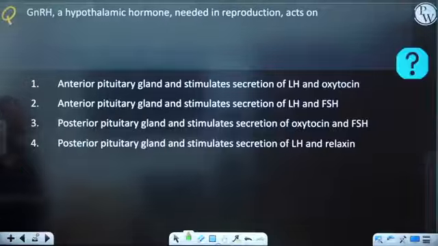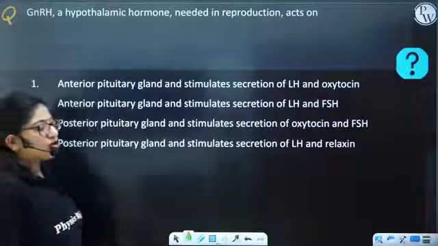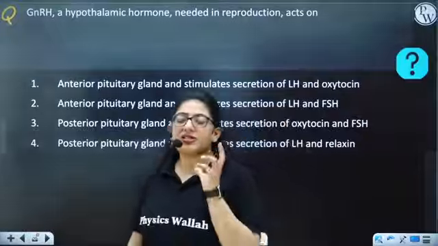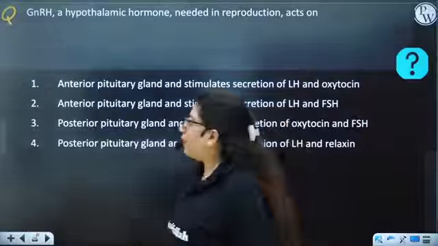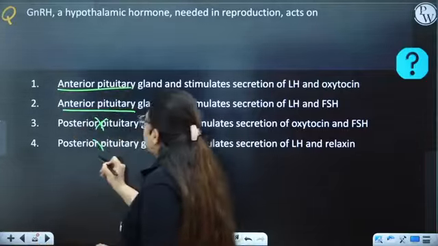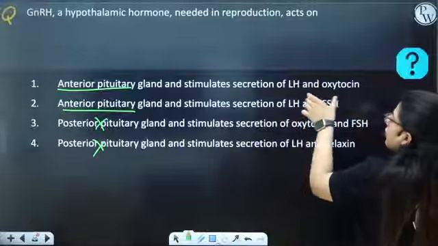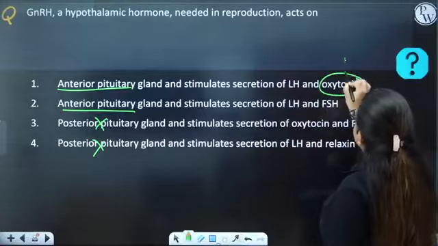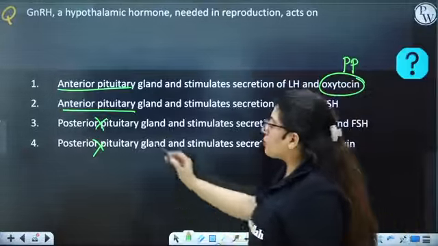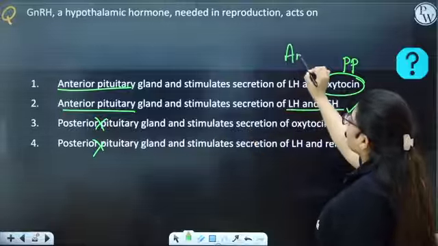Next we have GnRH, a hypothalamic hormone needed in reproduction, acts on... So GnRH is very much important both in males and in females. It stimulates the anterior pituitary. Similarly, all those options which have posterior pituitary are almost wrong. The anterior pituitary gland stimulates secretion of LH and oxytocin. Oxytocin is the hormone which is released from the posterior pituitary. So anterior pituitary that stimulates LH and FSH, very true. So the answer is 2.